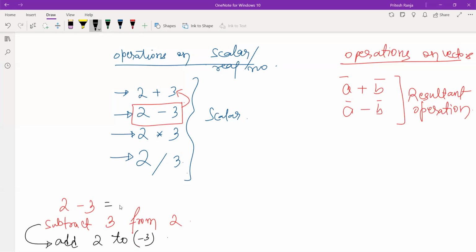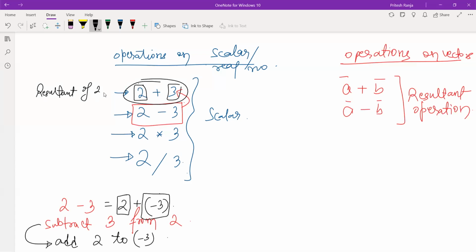This 2 minus 3 is the same as adding 2 to minus 3. So we can say this is nothing but the resultant of 2 and minus 3, while the other is the resultant of 2 and 3.